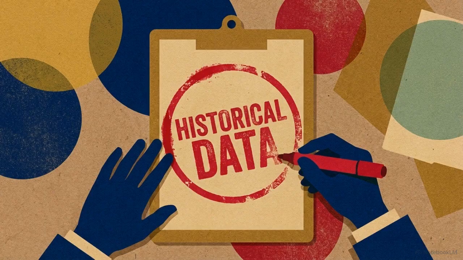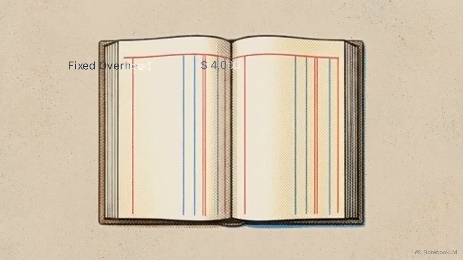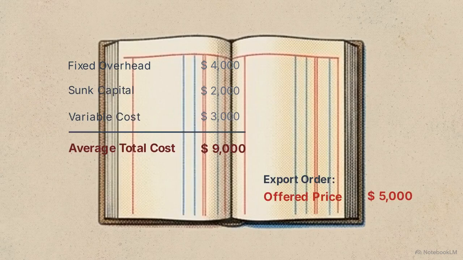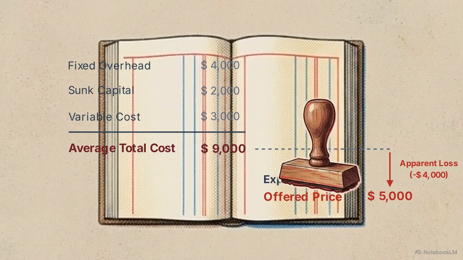At the microeconomic level, failure often stems from a reliance on average total costs when making short-term decisions. Consider a food processing plant with idle capacity that receives an unexpected export order. The ledger shows an offered price that falls below the plant's average total cost. Under standard accounting, the system rejects the order. This rejection is an analytical mistake.